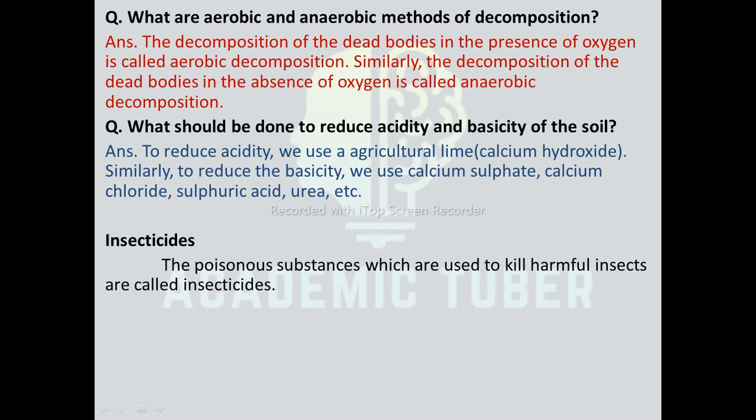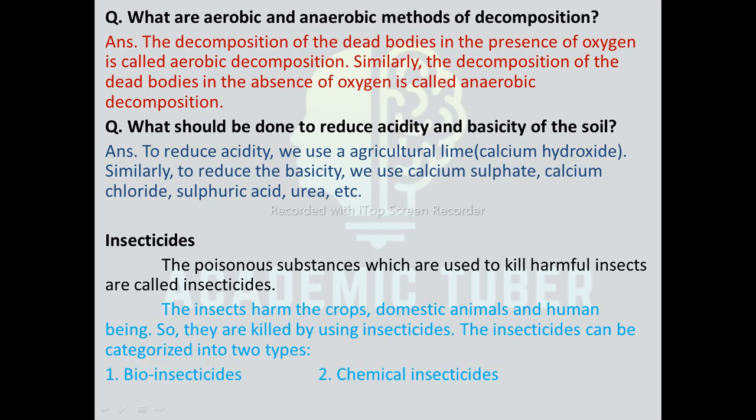Insecticides. The poisonous substances which are used to kill harmful insects are called insecticides. Different insects destroy the crops either by consuming or causing diseases. This decreases the crop yield. Hence, insecticides are used to kill the harmful insects.